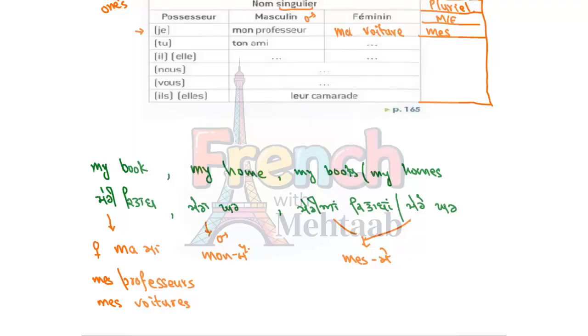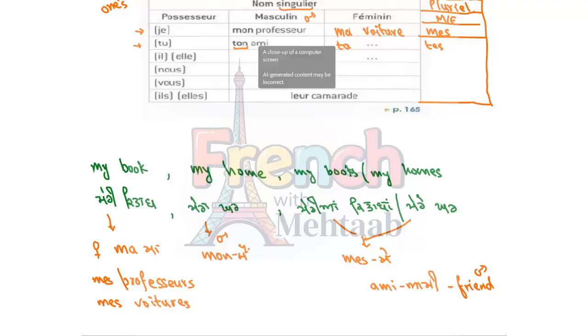Then for tu, it's ton, ta, and tes. Let's say now you want to say your friend. Friend is ami in French. Now we want to say your friend, and this friend is male. So in front of ami, what will we use? Ton. Ton we will use. And now we want to say teri car, ta voiture. Teriyan karan, plural. Tes voitures. Tes amis, plural.